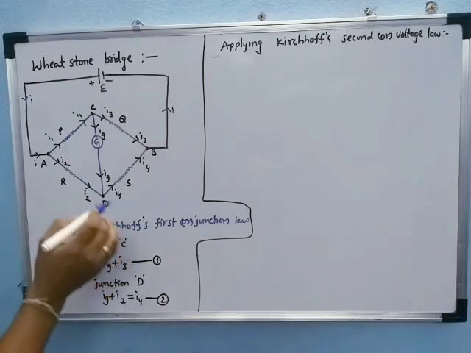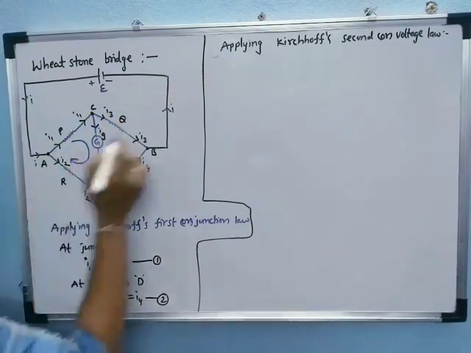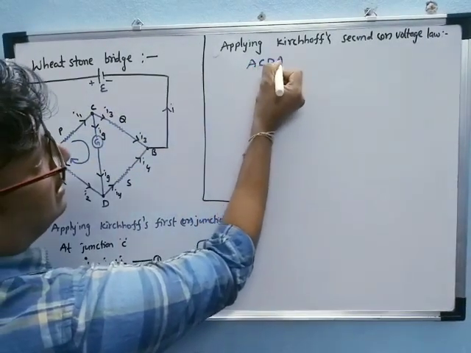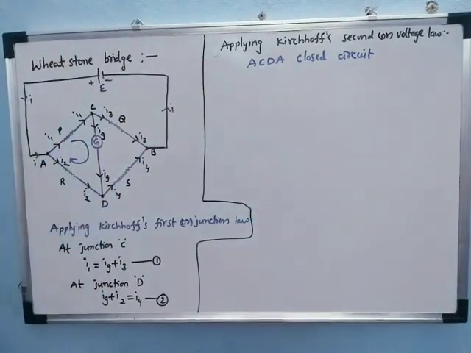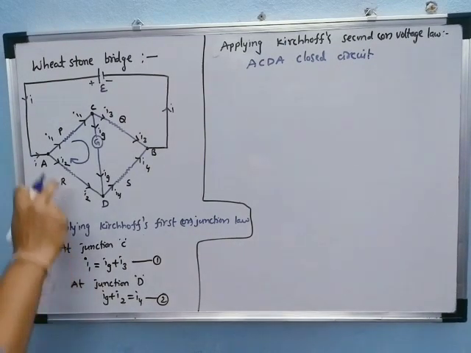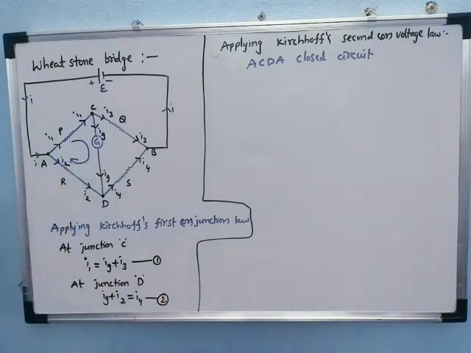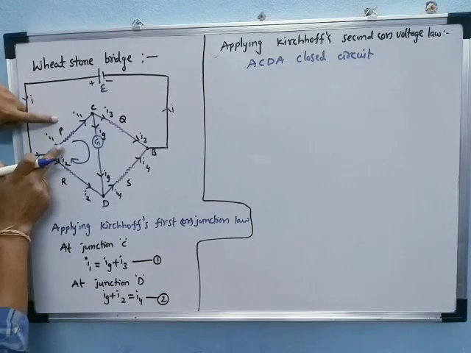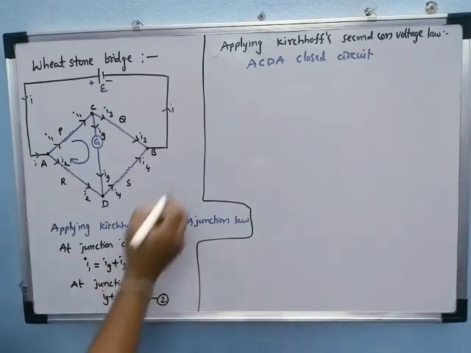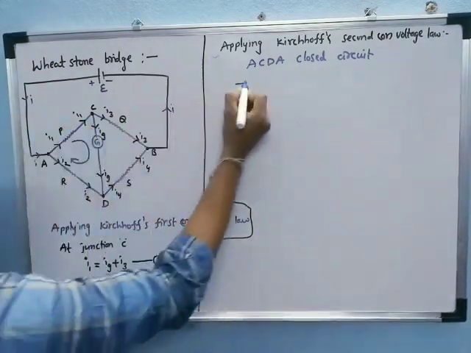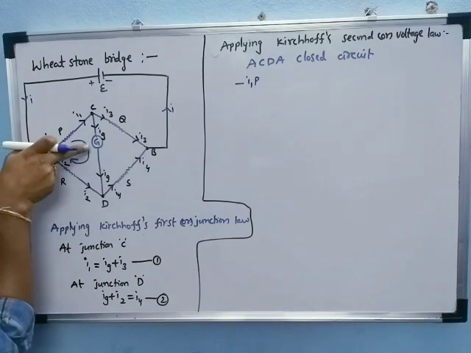Here we take a closed circuit, A, C, D, A. What is Kirchhoff's second law? The algebraic sum of the potential differences in a closed circuit is equal to 0. Here the current and the loop are in the same direction, so we take a minus: the current is I1 and the resistance is P.